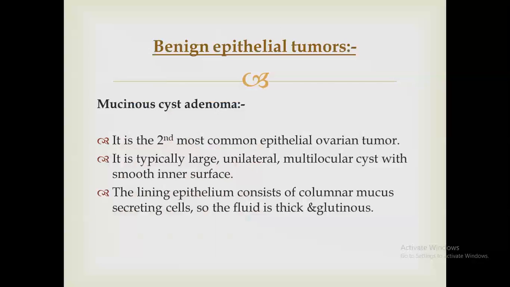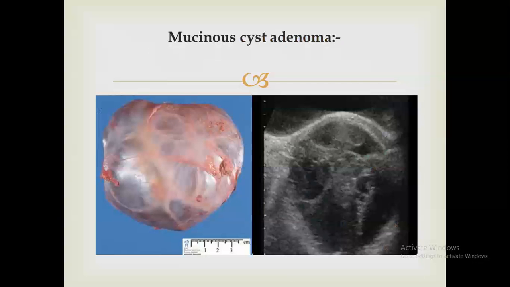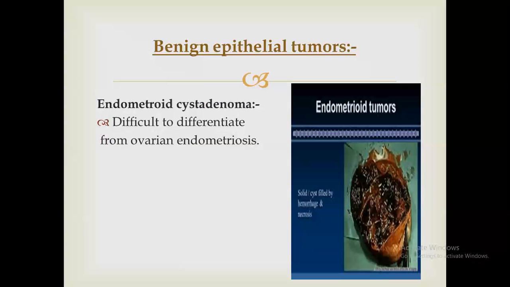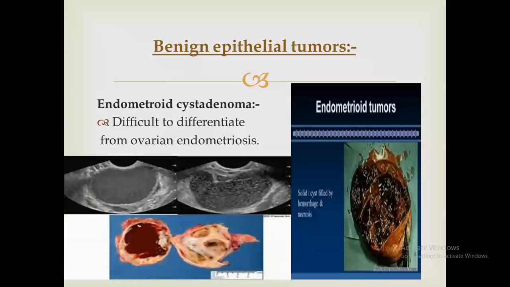Mucinous cystadenoma is the second most common epithelial ovarian tumor. They are usually large, unilateral, multilocular cysts with a smooth inner surface. The lining epithelium is of columnar cells, but they produce mucus, so the fluid is thick and gelatinous. This shows mucinous cystadenoma. Coming to benign epithelial tumor, it is very difficult to differentiate between it and ovarian endometriosis.